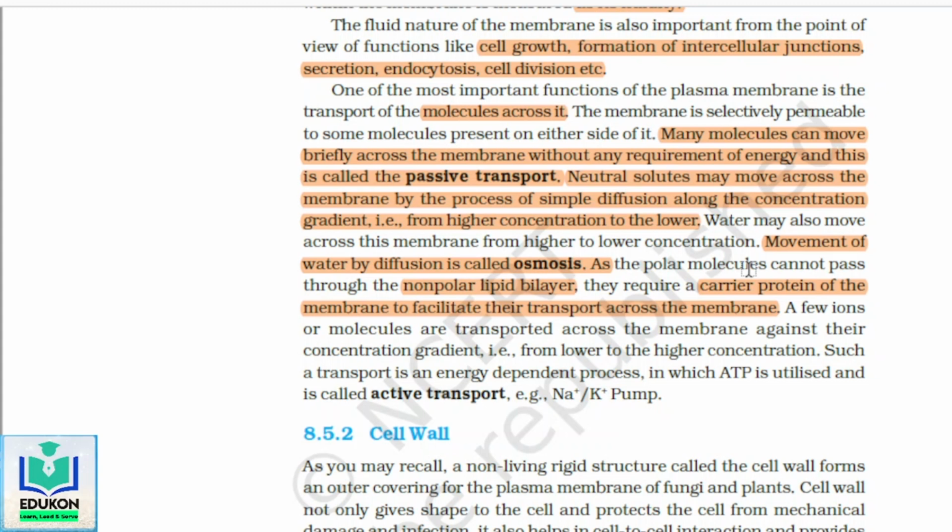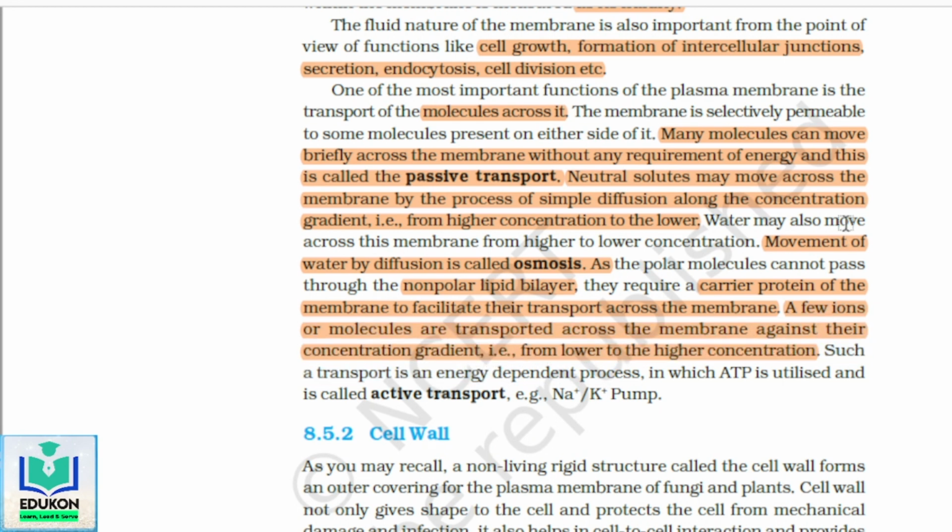Hence, it needs certain proteins which facilitate the transport of certain ions across the membrane. A few ions or molecules are transported across the membrane against their concentration gradient, that is from lower to higher concentration.